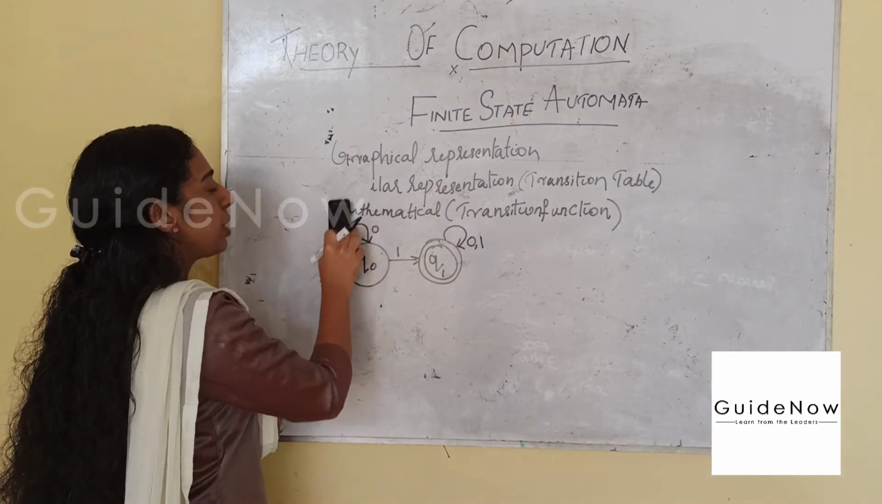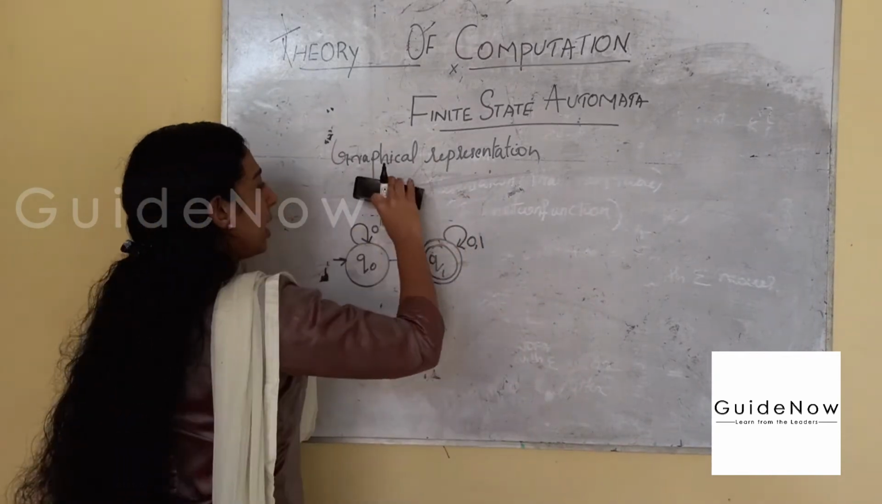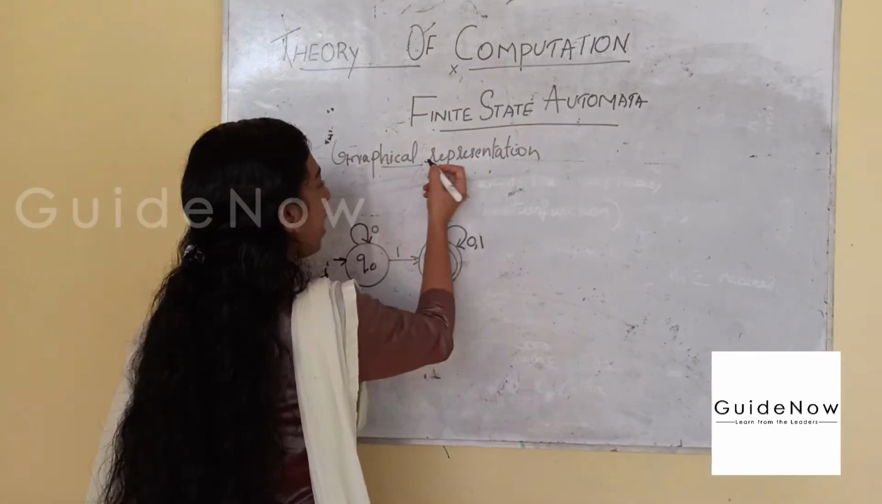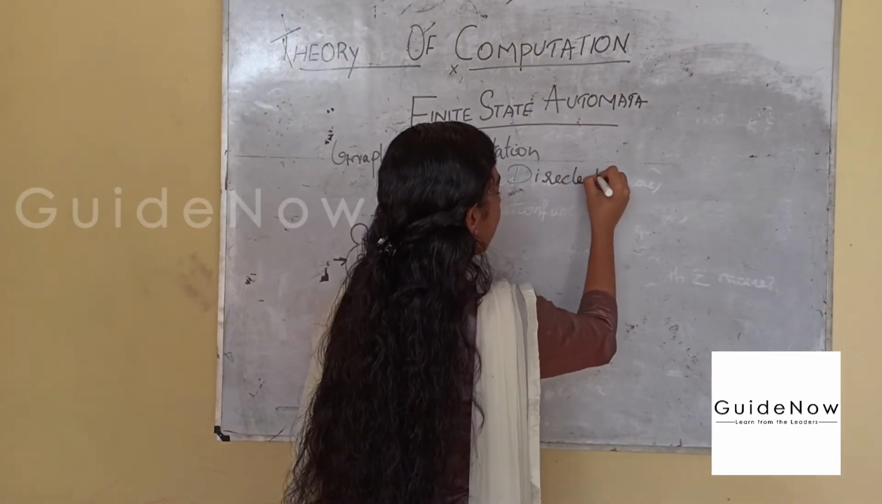So the first one is graphical representation. Graphical representation means we are representing using a directed graph.